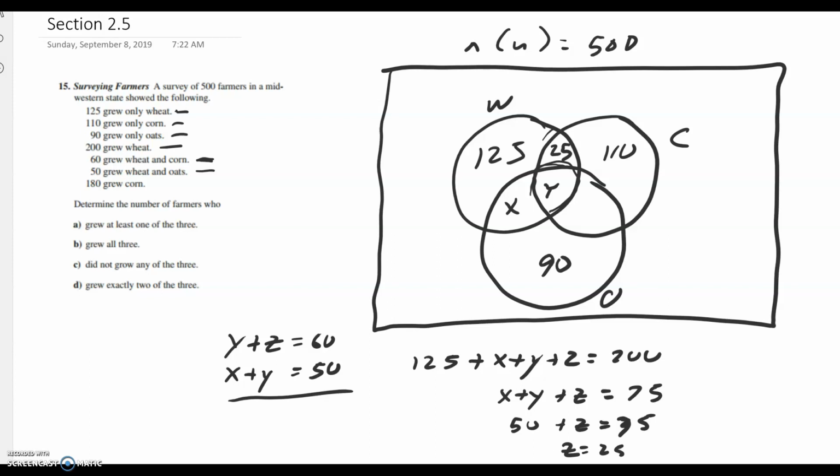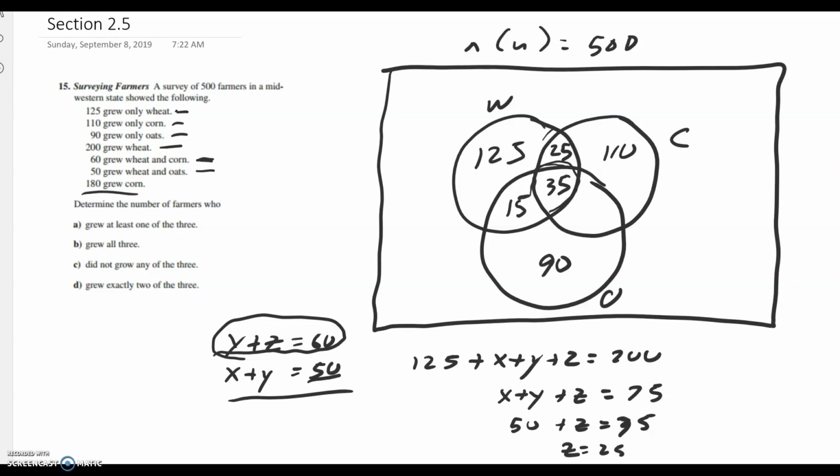But 25 plus y is 60, so that means this has to be 35. And 35 plus x has to be 50, so that means this has to be 15.